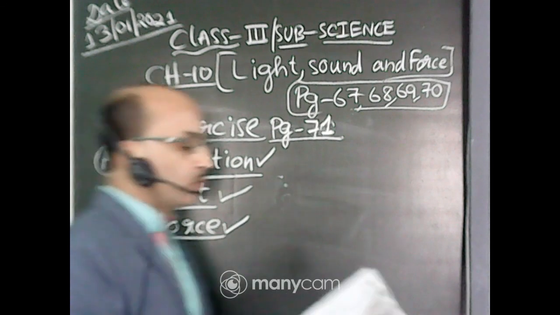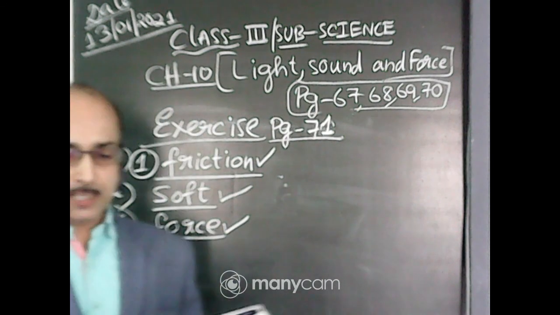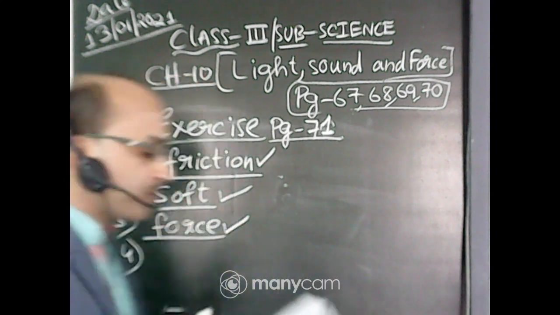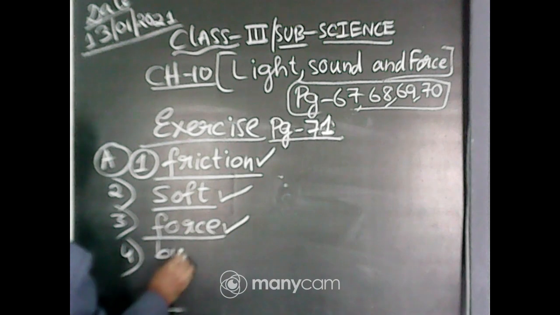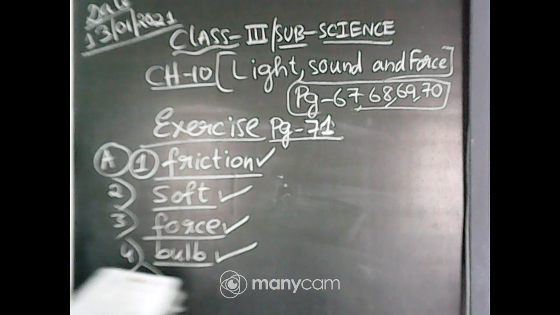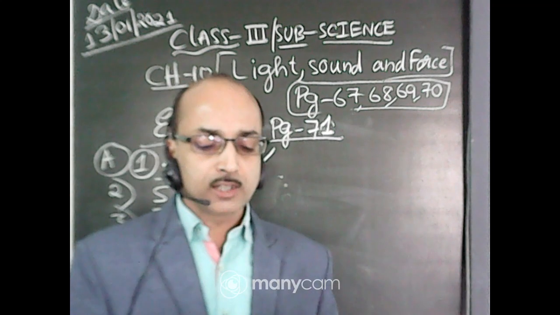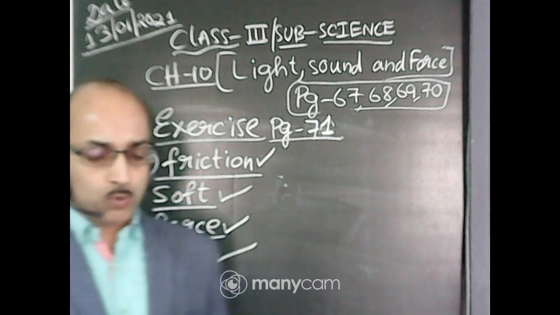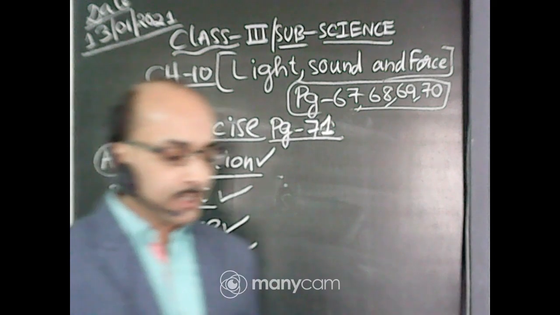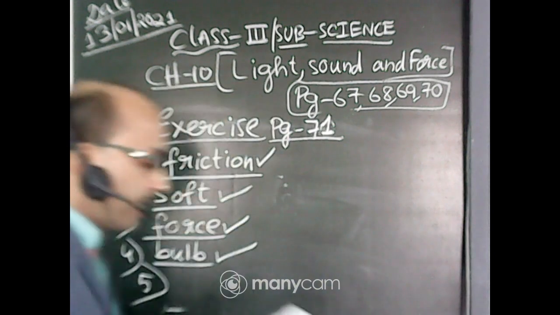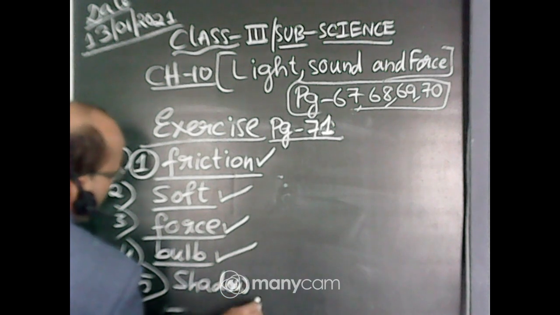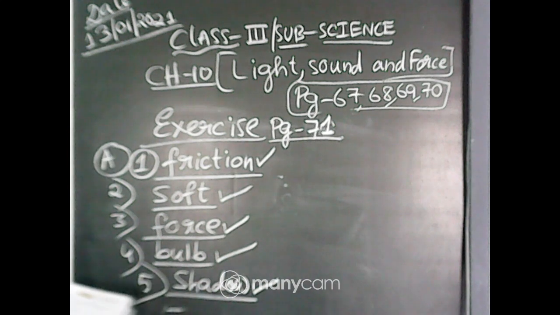Number 4. Which of the following is a luminous object? Bulb, pencil, and book. Which is a luminous object here? Bulb. Number 5. When an object blocks the path of light, a dash is formed. Sound, shadow, cloud. So what is the answer? When an object blocks the path of light, a shadow is formed. You tick mark shadow. Okay?